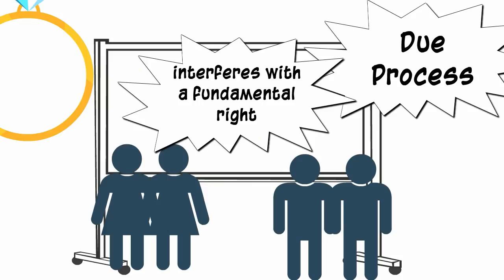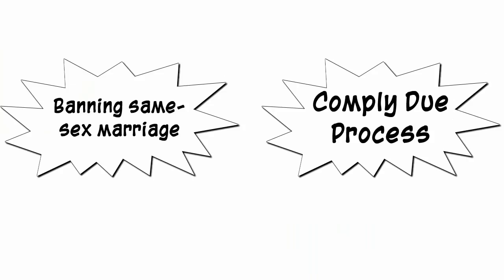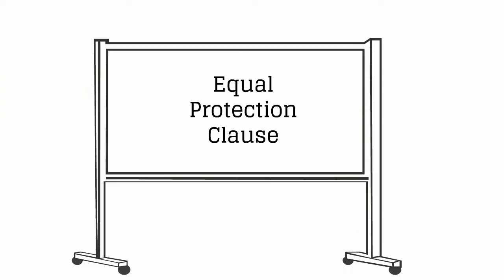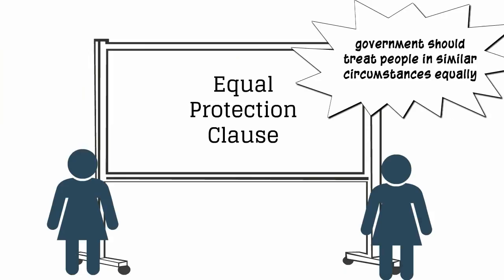So now the burden shifts to the government to explain why it would be constitutional for the government to interfere with people's fundamental right to get married. In other words, how does banning same-sex marriage comply with the Due Process Clause? The court also determined that the government faced a challenge under the Equal Protection Clause.